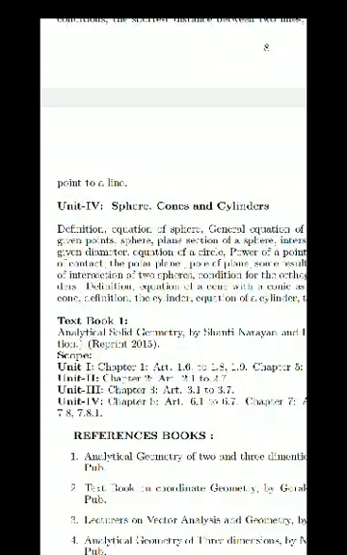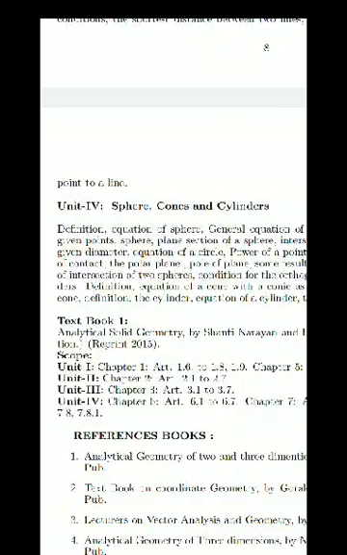The shortest distance between two lines, one second. Where is the geometry? This is the geometry. Okay, shortest distance between two lines, length of the perpendicular from a plane to line.